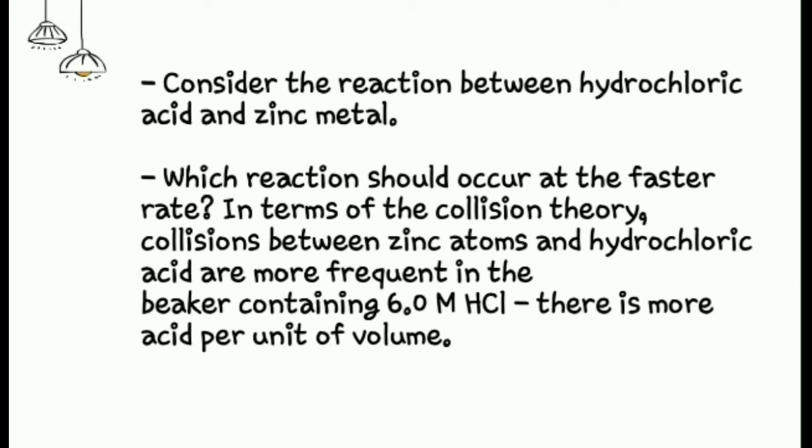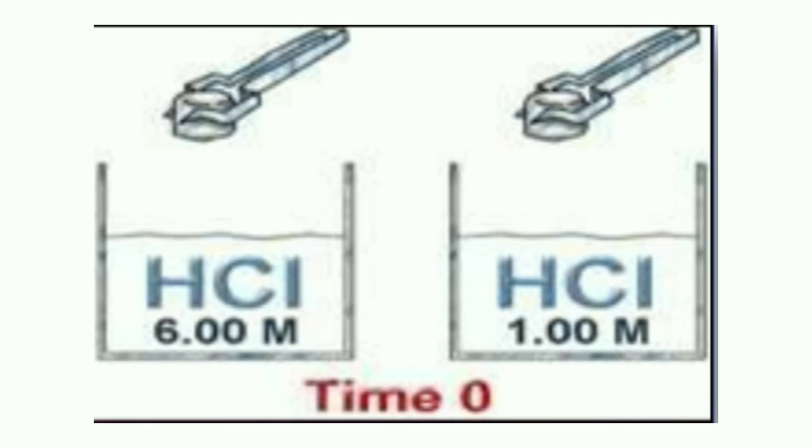Let's consider the reaction between hydrochloric acid and zinc metal. Anong reaction po ba ang dapat mangyari sa mas mabilis na rate? Sa mga tuntunin ng collision theory, collision po sa pagitan ng mga atom ng zinc at hydrochloric acid ay higit na madalas sa beaker na naglalaman ng 6 moles hydrochloric acid. Meron pong mas maraming acid sa bawat unit ng volume.